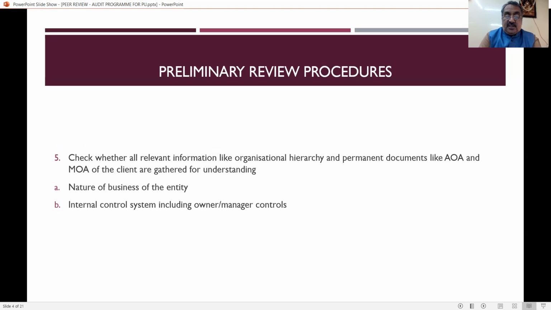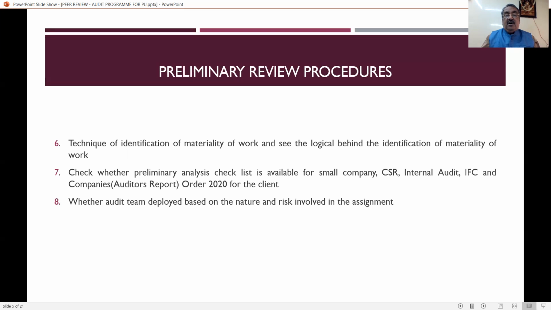And the next thing is to check whether all the relevant information, like organizational hierarchy and permanent documents like the articles of association and memorandum of association of the client, are gathered for understanding. This is directly related to the nature of the business of the entity. Then the internal control system, including the auditor and manager control. So all this has to be checked by the peer reviewer. These are preliminary review procedures that the peer reviewer has to conduct before commencing their work.